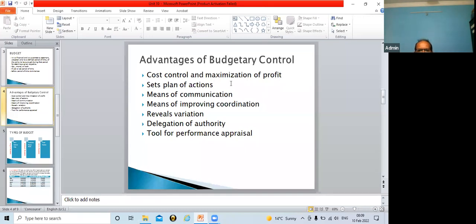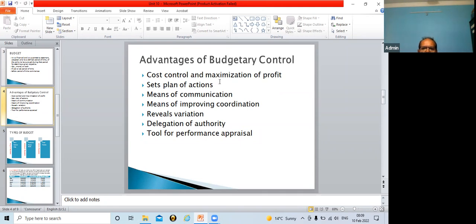So the company can have maximum profit. Second, budget is a plan of action, that how the amount is to be spent and how much is to be spent. So this kind of action plan is provided through budget.